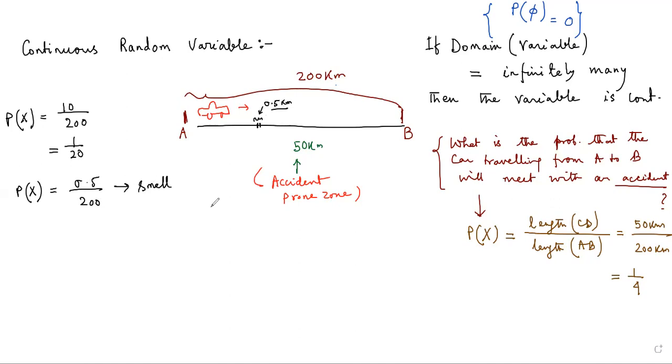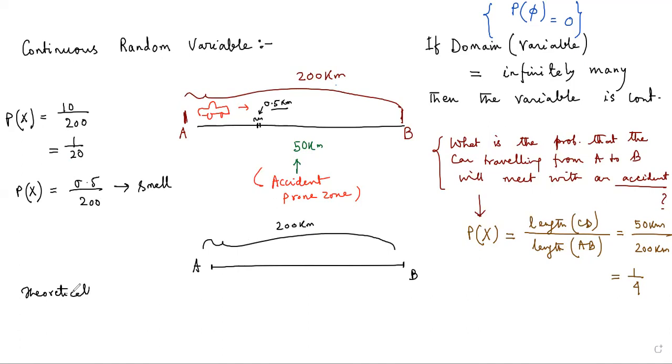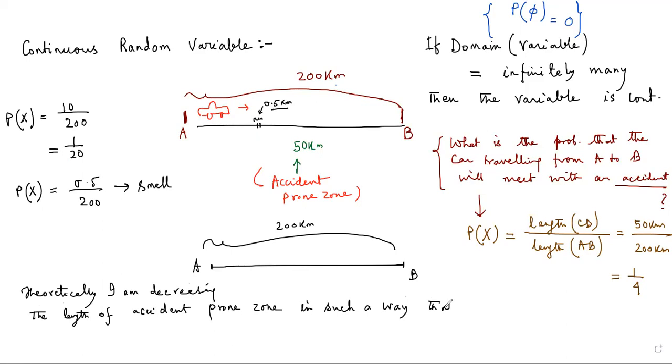Now, in a similar manner, by placing the theoretical argument in the following way, if I consider the same stretch of road AB, whose length is 200 kilometers, and suppose I am infinitely decreasing the length of the accident prone zone, theoretically, in such a way that it tends to a single point.